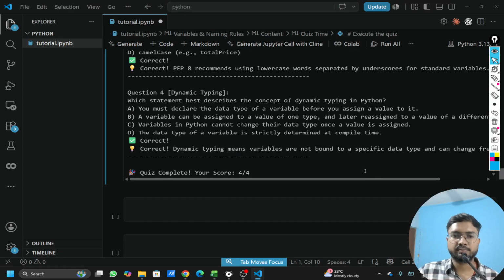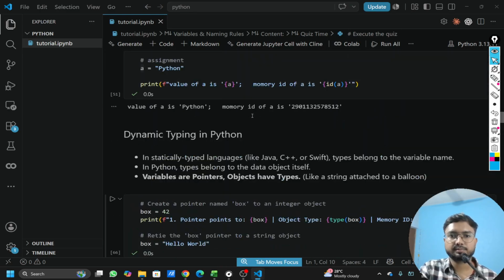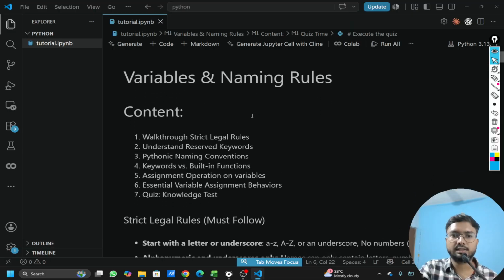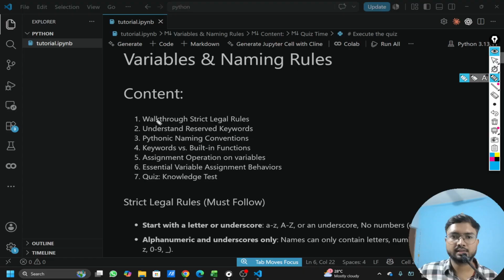So let's try to see again. We scored all the answers, 4 out of 4. So yeah, that's great. We learned everything. Now let's try to revise what we have learned. So at first we learned what are the different rules that are there. Then we also went through the keywords that are there, and then Pythonic naming convention, especially those snake case rules from the PEP 8, and then what is the difference between built-in functions and keywords, and then the different operations we have here, assignment operations especially. So yeah, I think these are the important things that I wanted to cover in this topic.